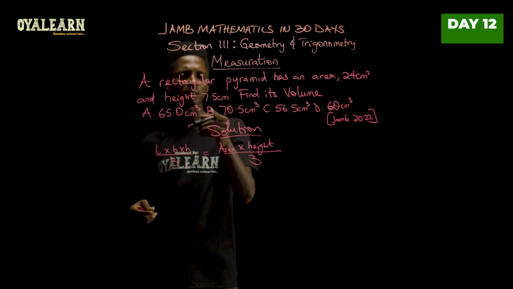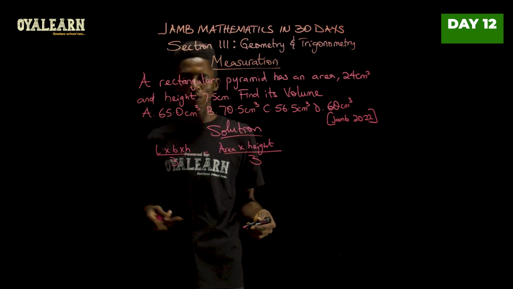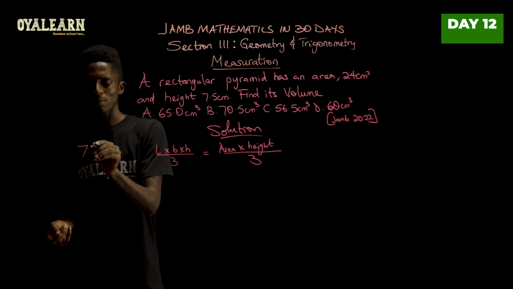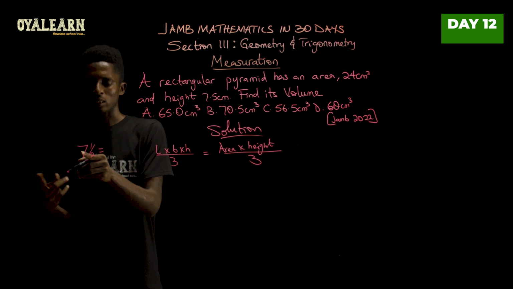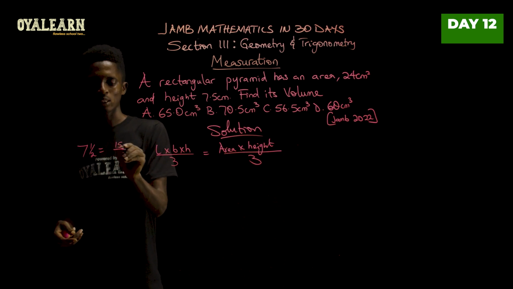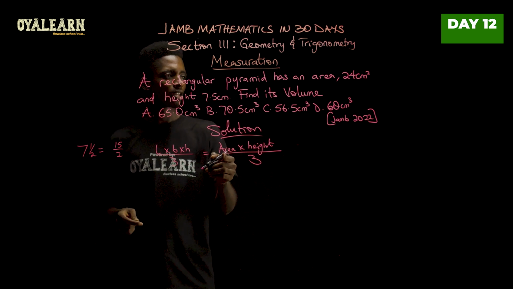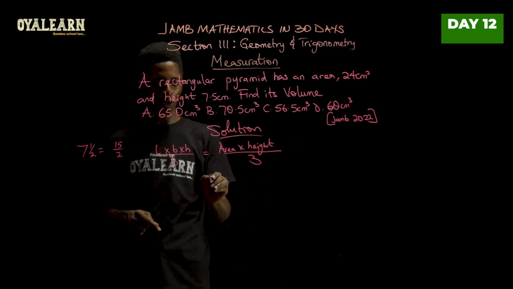But we have a 7.5 here, so to solve it easier, let me convert that into a fraction. So 7.5 is basically 2 times 7, that's 14, plus 1, so we have 15 over 2. So now all we have to do is apply that. So the area here is 24.